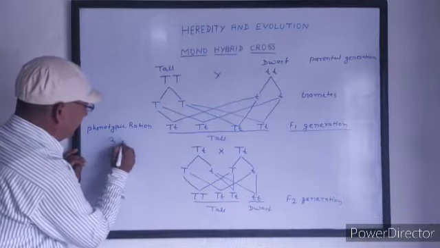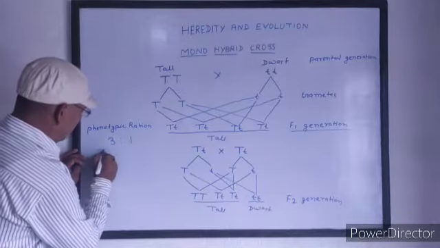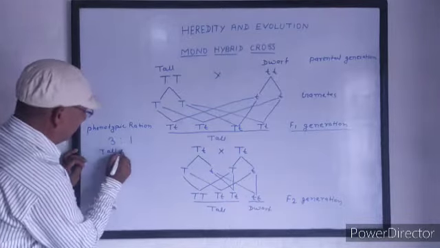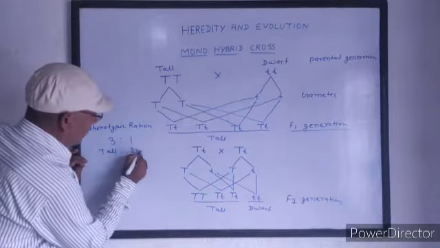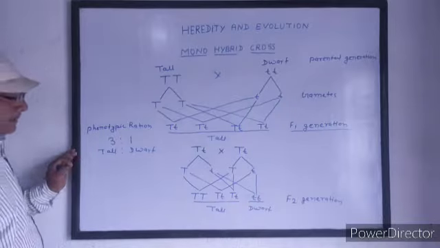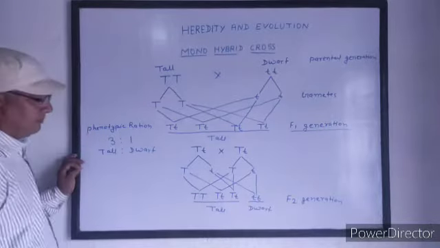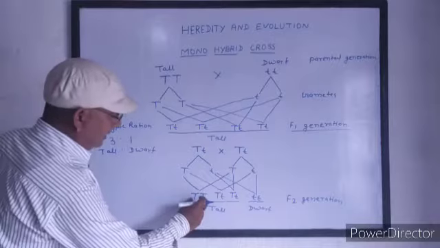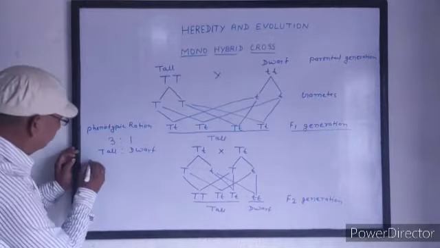It is 3:1, tall to dwarf. But in genotype, the factors are different.